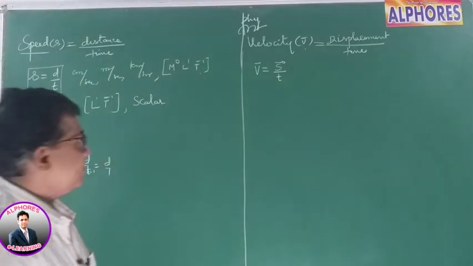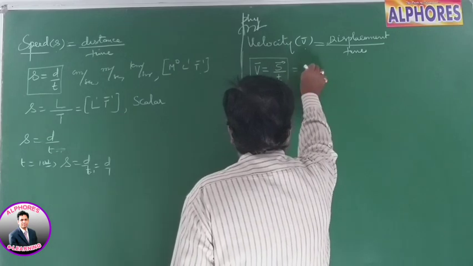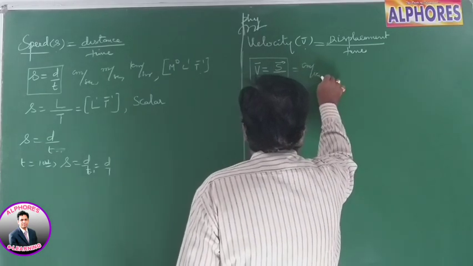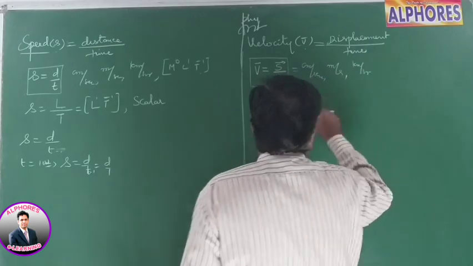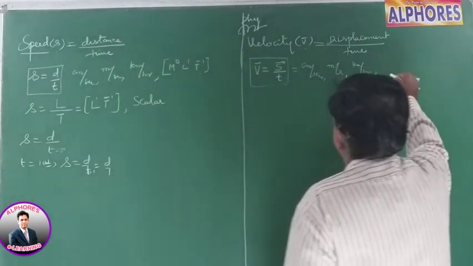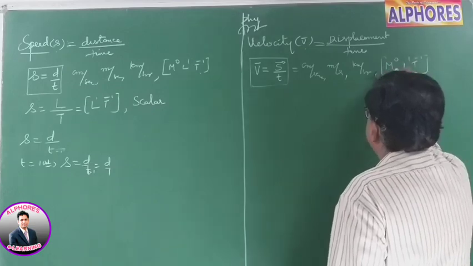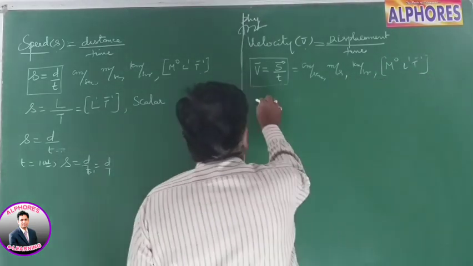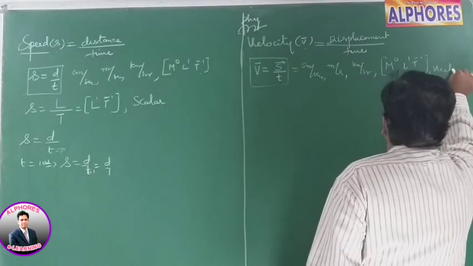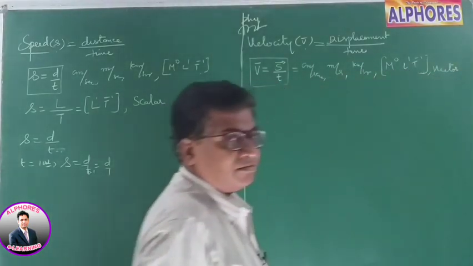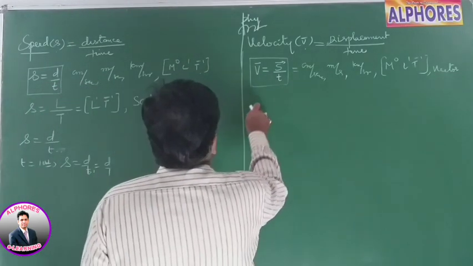Displacement by time again has the same units: centimeter per second, meters per second, and kilometer per hour. The dimensional formula again is the same, M0 L1 T minus 1. But this is a vector quantity. It's a vector.